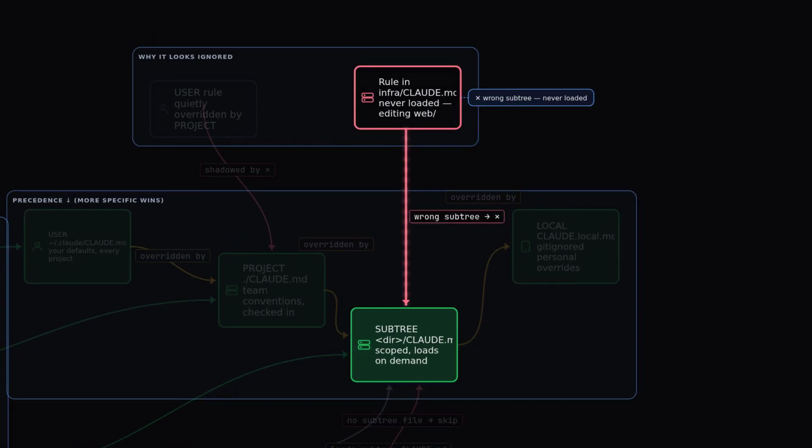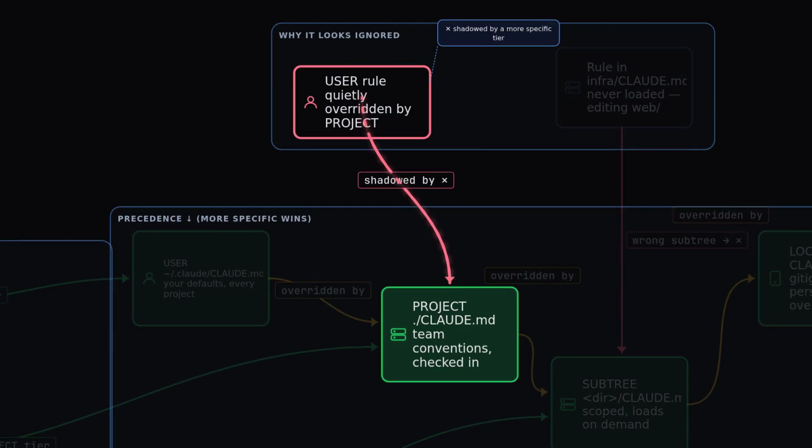Why does a rule look ignored? Here's one in infra/claude.md, but the agent is editing web. That subtree never loaded. The rule isn't ignored, it just isn't in scope. The other case, a user rule quietly overridden by project. Half ignored usually means the wrong tier or a subtree that never loaded.